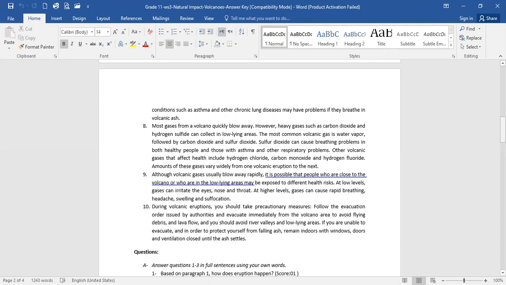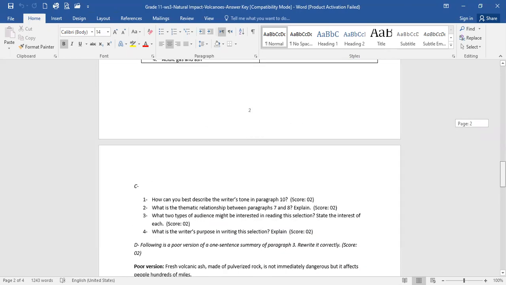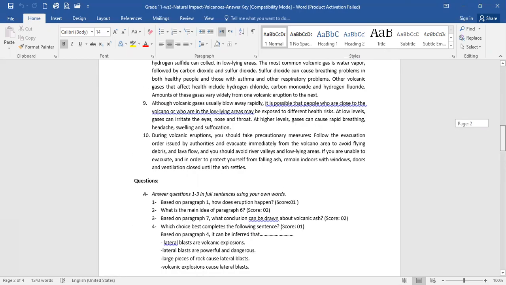Of course, you notice this is a cause effect article. It's talking about the effects of a volcano and how people can avoid those dangerous effects. Okay, now let's move on to the questions based on paragraph 1.